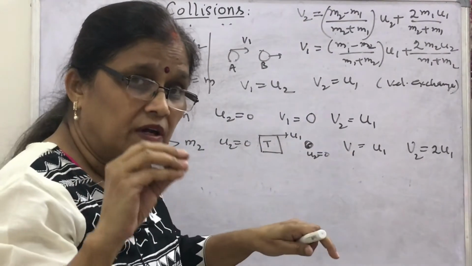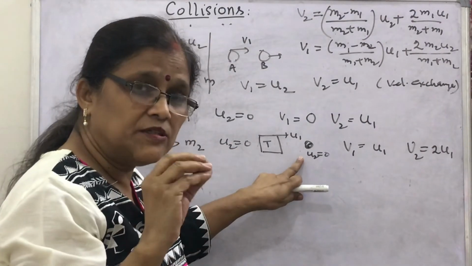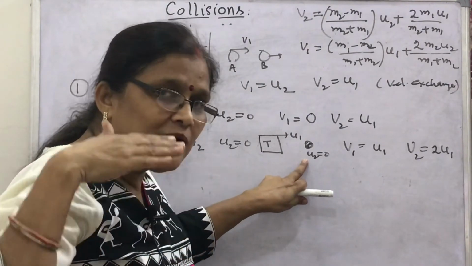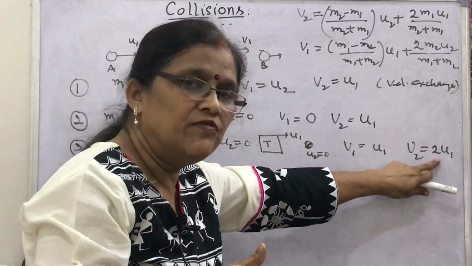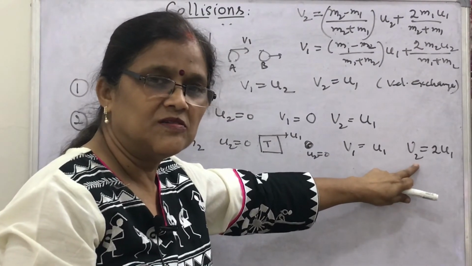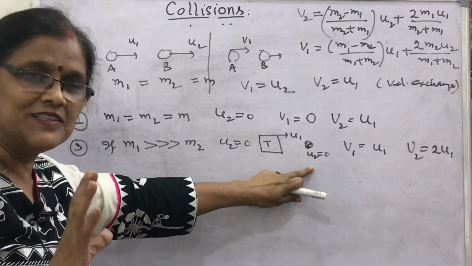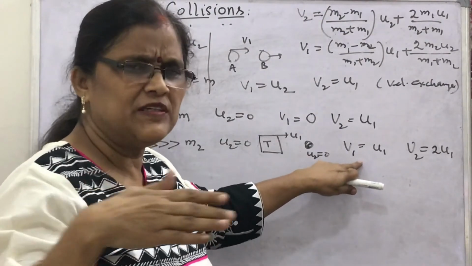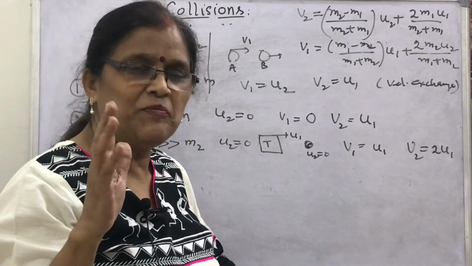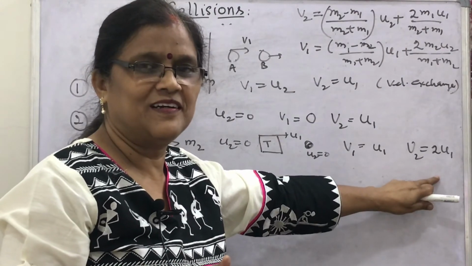But the second one, whose mass is negligible as compared to the first and which is stationary, after the collision will move with twice the velocity of the first one. Truck and cyclist: suppose the truck hits the cyclist, then the truck's velocity will not be affected, but the cyclist will move with double the speed of the truck.